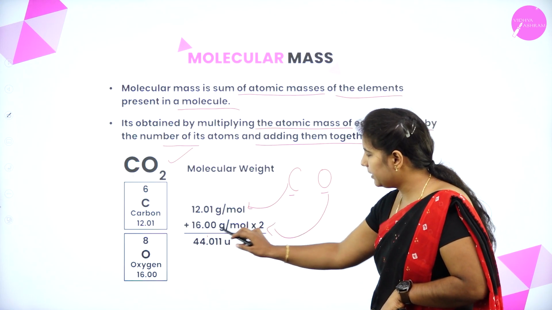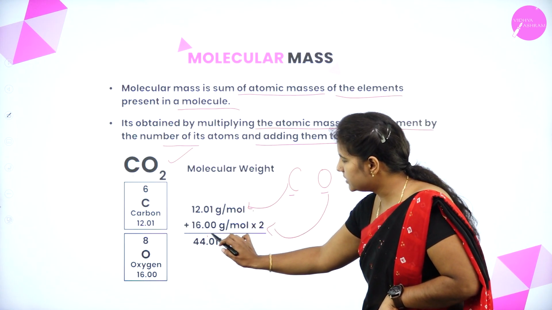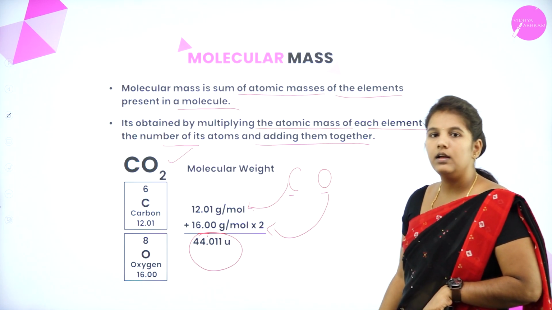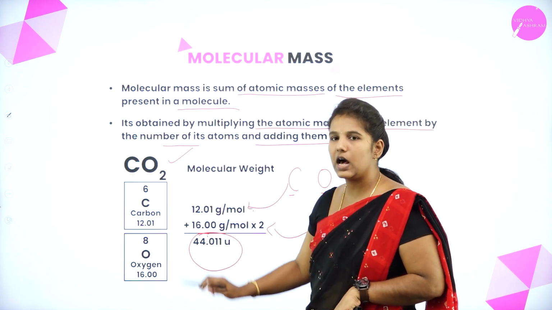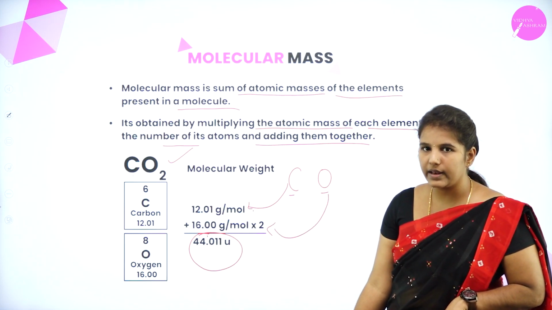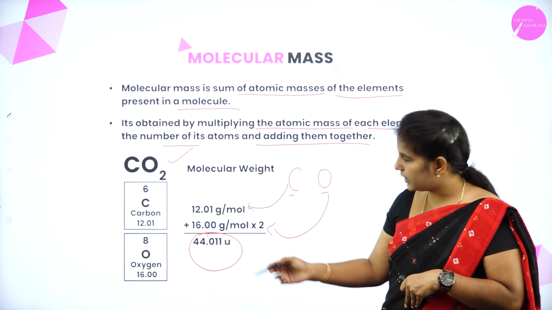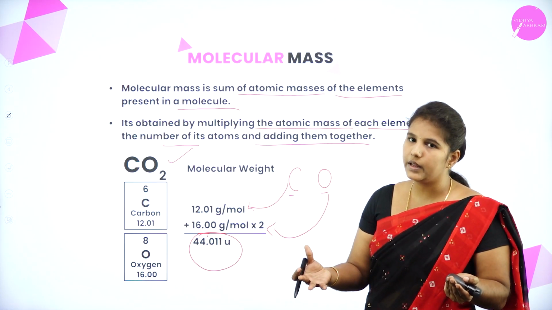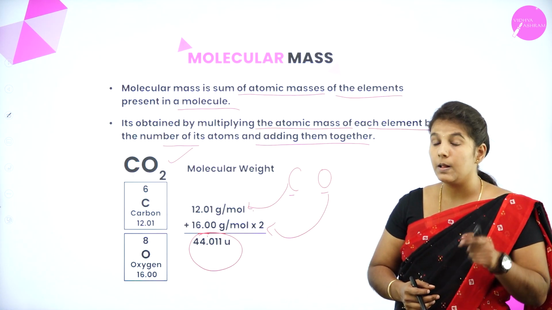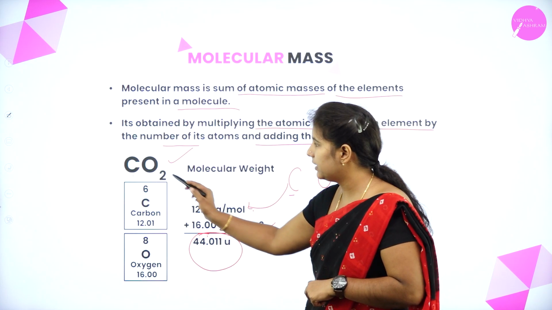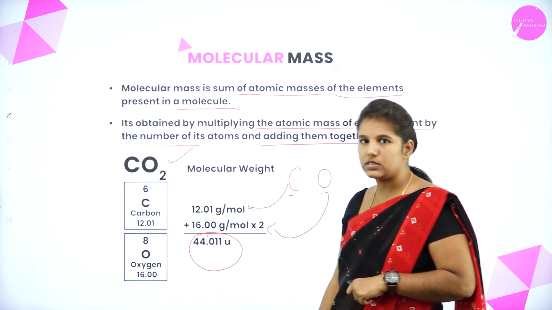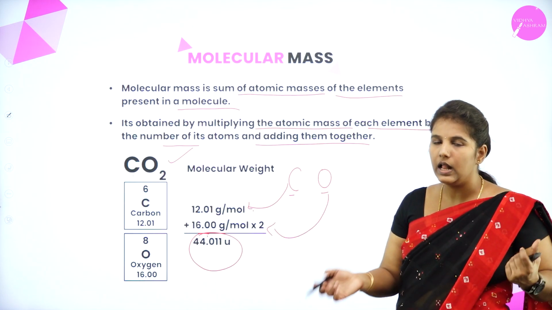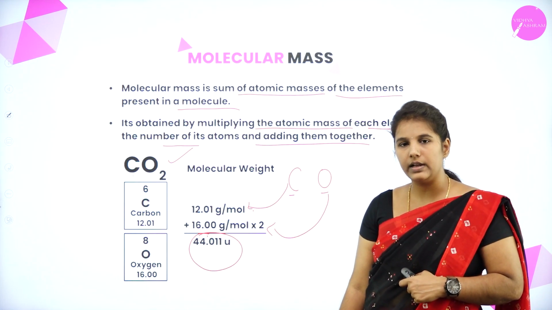So it is multiplied by 2, and if you add this, you will get the molecular mass of carbon dioxide. It is very simple. We are considering the atomic masses of the elements. If you add atomic masses, then it will become the molecular mass. But be careful. We should see how many atoms of each element are present. Sometimes 2 or 3 may be present. We have to multiply with those atoms.